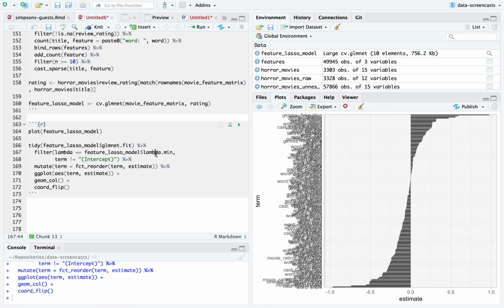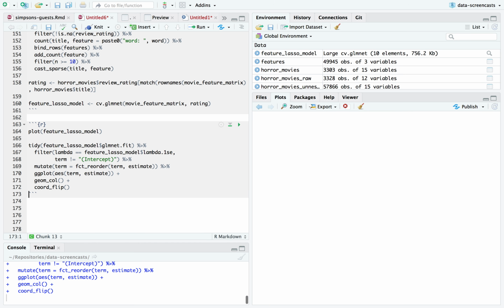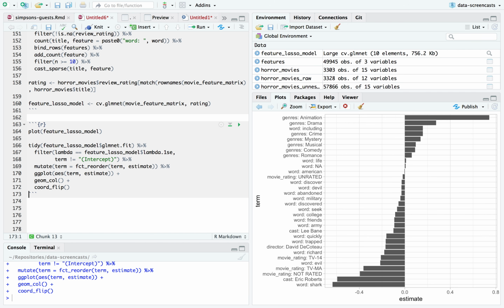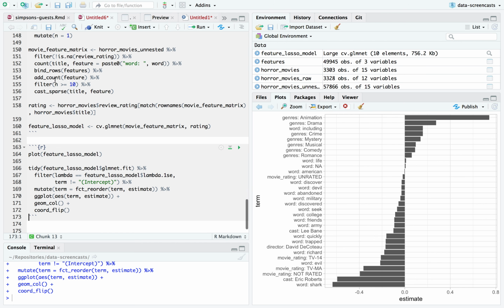Still really at, oh, I did not do 1SC. Look at me, I didn't even change. I talked about it, but I didn't change it. Okay, what it turns out is that animated horror movies are way more popular, way higher rated, followed by drama, including... so one thing is when you start adding these features, different words are going to pop up as being meaningful. Oh, I also changed the threshold to be just 10.